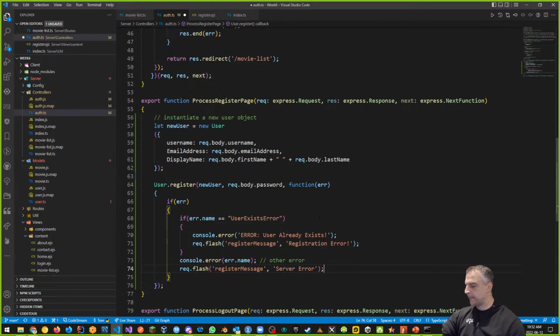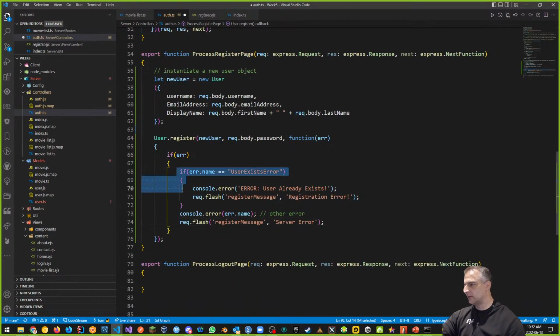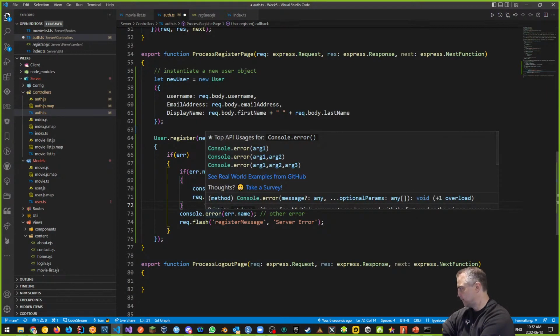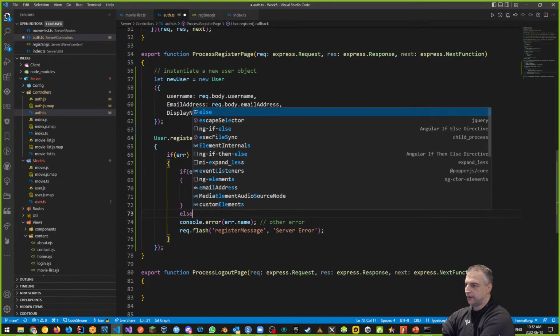So I want to be able to do this. This only happens if there's an error, the username is there, and I want to do an else statement here, right? An else statement that shows off this other message.